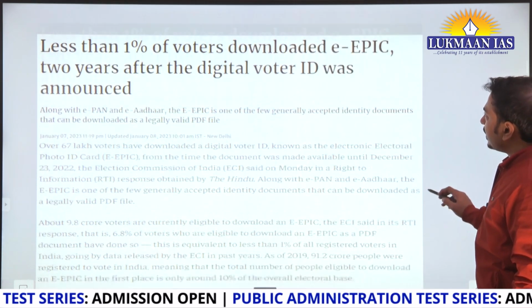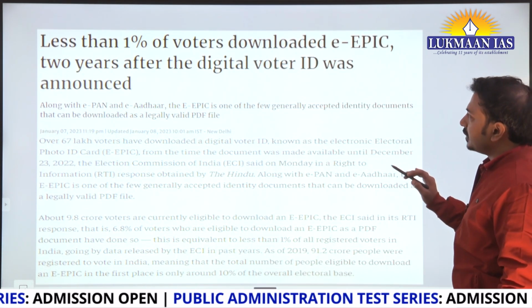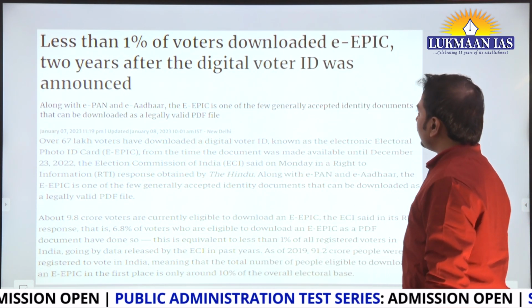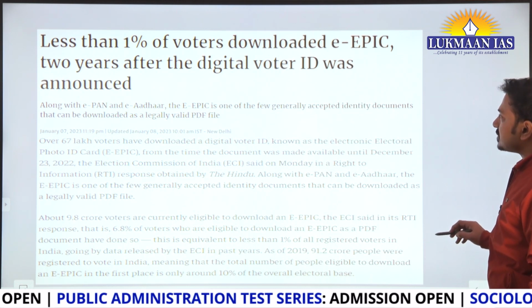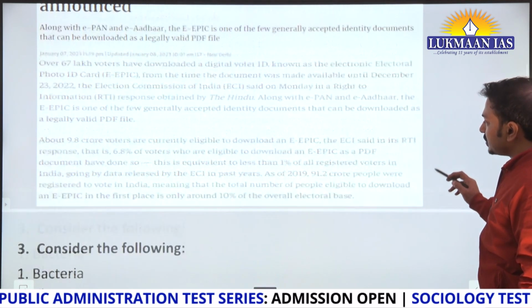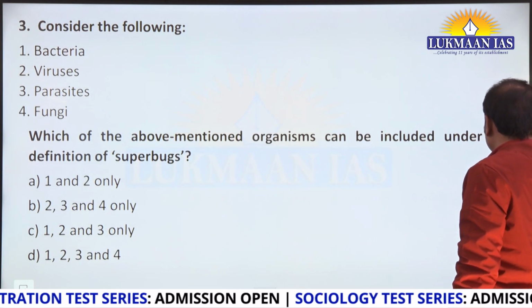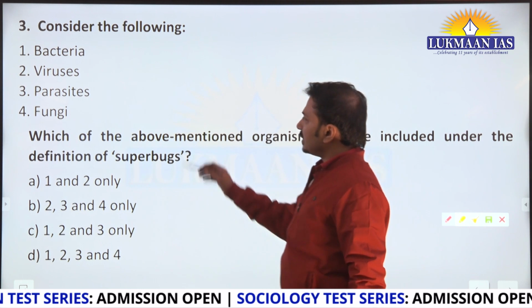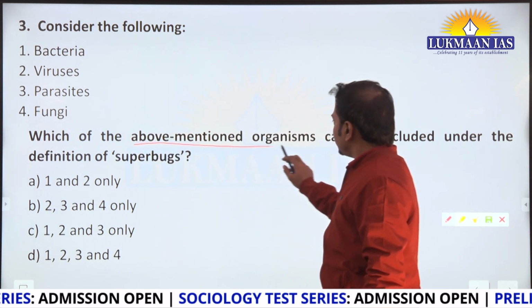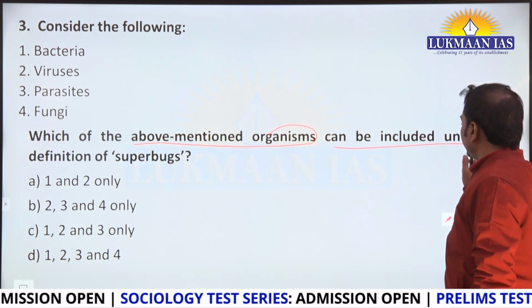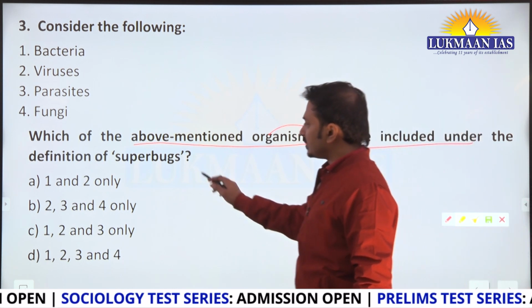Yes, ठीक है, यहाँ पर आप देख सकते हैं why it is in news. Less than 1% of voters downloaded EPIC 2 years after the digital voter ID was announced. Next, okay, it is talking about superbugs. Consider the following. Which of the above mentioned organisms can be included under the definition of superbugs?